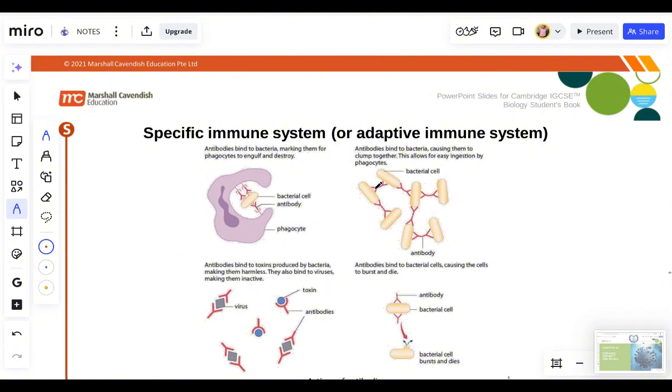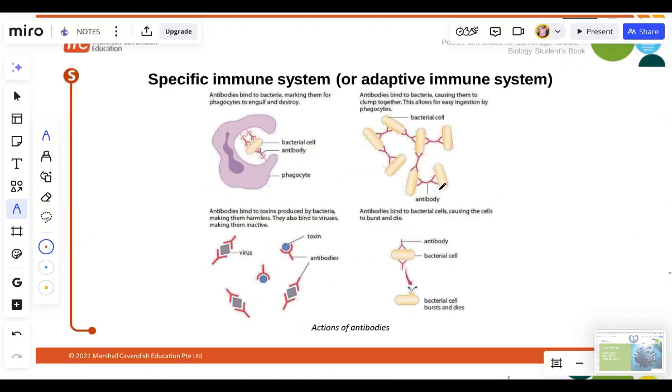Now, antibodies bind to the bacteria, causing them to clump together. Look at these ones that look like X, like chromosomes. These are the antibodies. Now, these big ones that look like tablets are the bacterial cells.